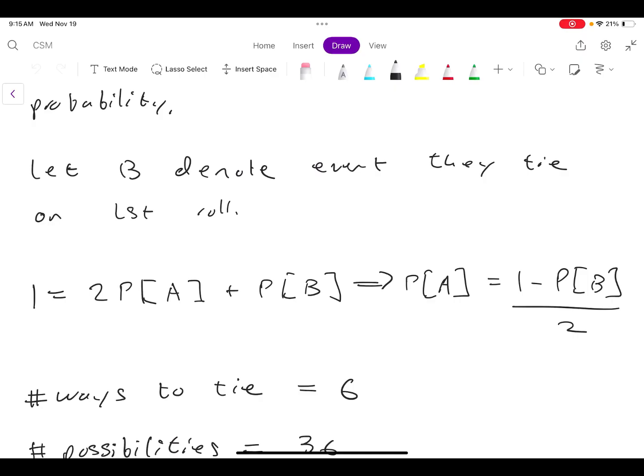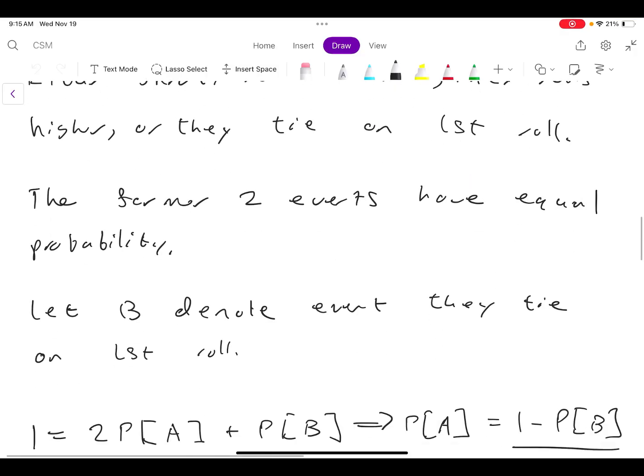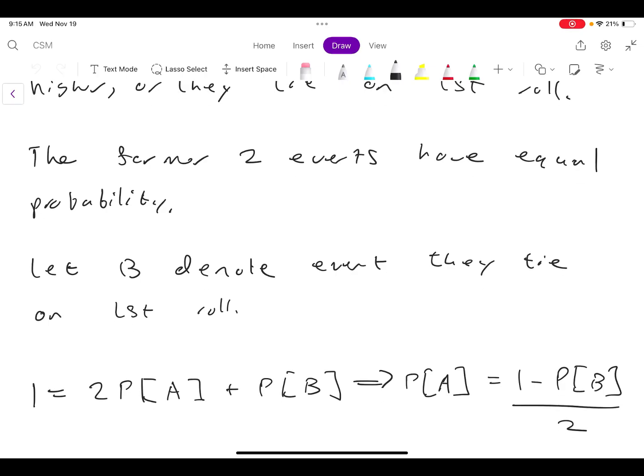So we know that 1 is equal to 2 times the probability of A, which is the probability that Shruti rolls higher or Alex rolls higher, plus the probability of B, which is the probability that they tie. And rearranging these terms, we get that the probability of A is equal to 1 minus the probability of B, divided by 2.